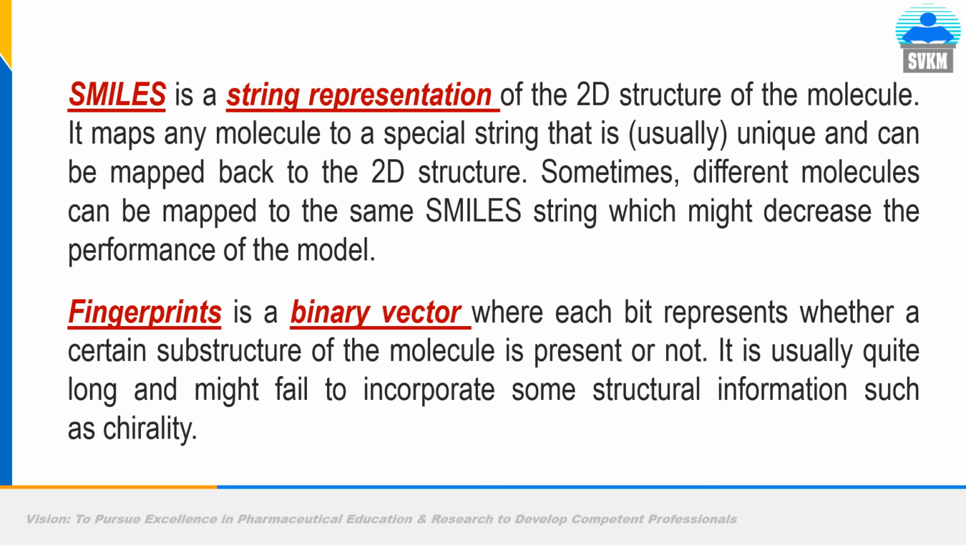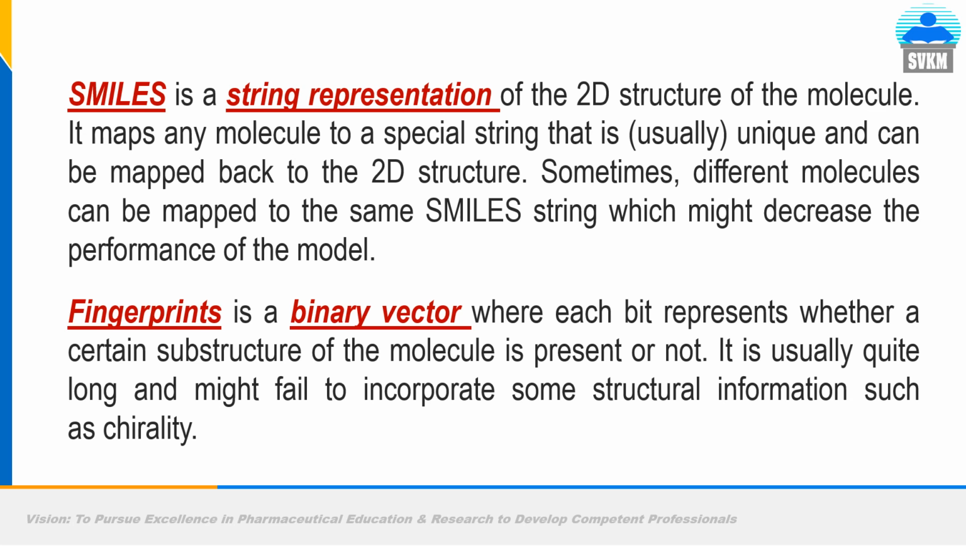So, as we have already seen, again I conclude, SMILES is a string representation of the 2D structure of the molecule. It maps any molecule to a special string that is unique and can be mapped back to the 2D structure. Yes, there are various free-to-use machine learning options and Python libraries which can convert your SMILES or fingerprints back to the original drug or chemical compound structure. Sometimes different molecules can be mapped to the same SMILES string, which might decrease the performance of the model. This is the limitation of the SMILES system.